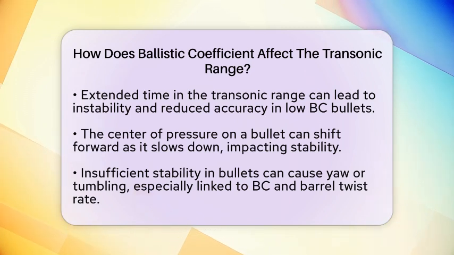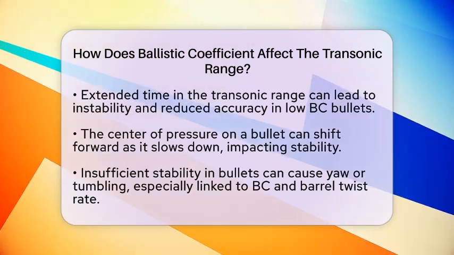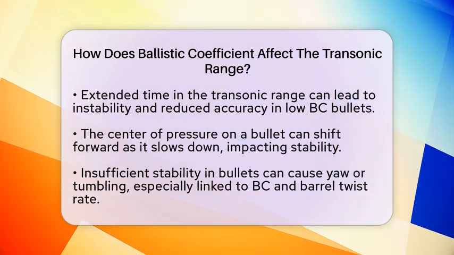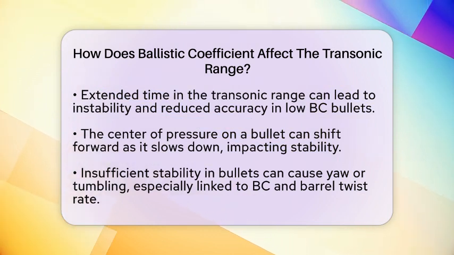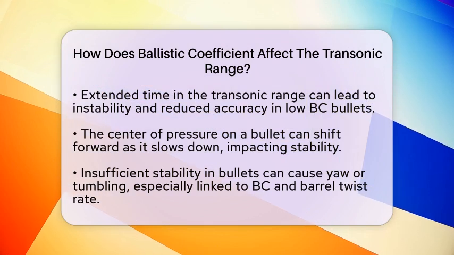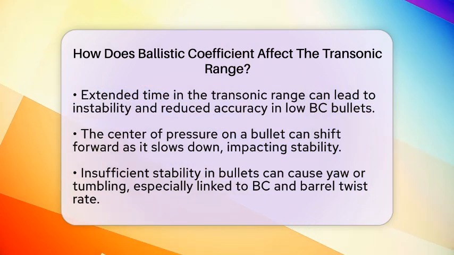Another factor to consider is the center of pressure on the bullet. As it slows down while passing through the transonic range, the center of pressure can shift forward. This shift can affect the bullet's stability. Bullets that lack sufficient stability, often linked to their ballistic coefficient and the barrel twist rate, may experience greater yaw or even tumbling during this phase.